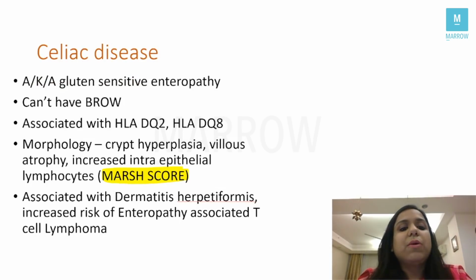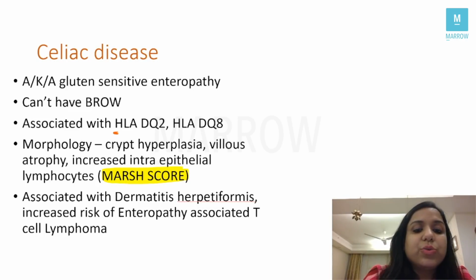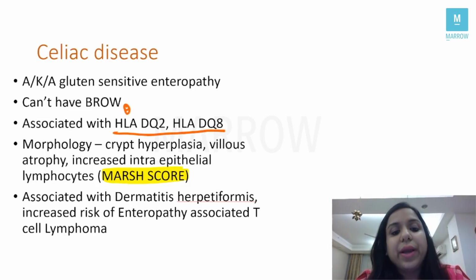Few quick words about celiac disease, also called gluten sensitive enteropathy. The patient cannot have BROW, I have already told you. In NEET PG, this question was asked that it is associated with which HLA types? Answer is HLA-DQ2 and DQ8.